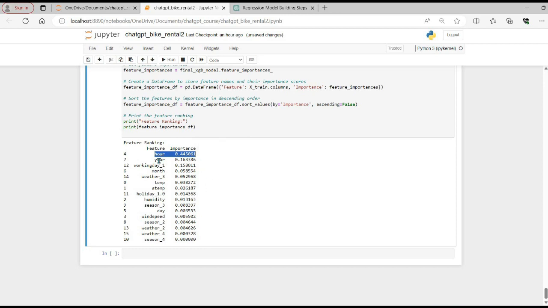Then year is second most important, then working day, month, weather, temperature, holiday, humidity, and so on. So a lot of the things we learned during our exploration part make a lot of sense in the feature ranking part.